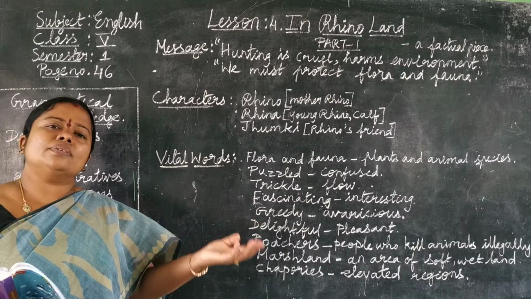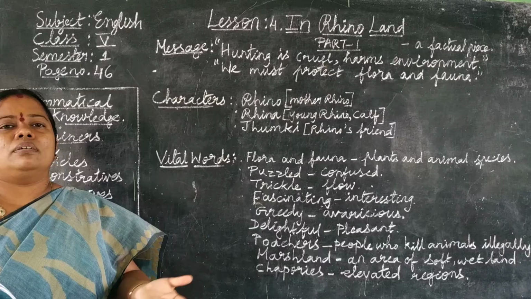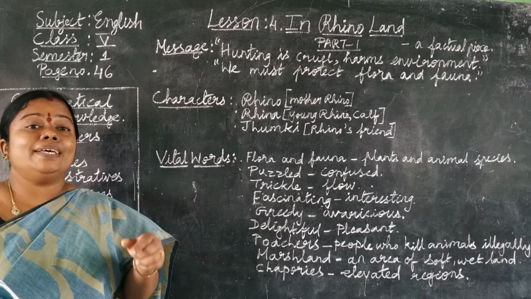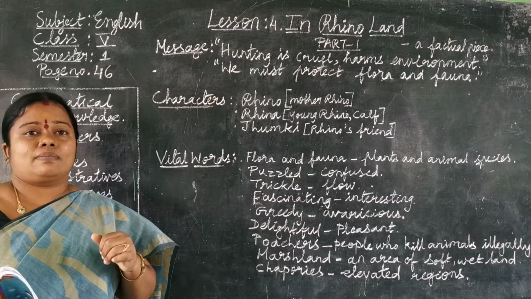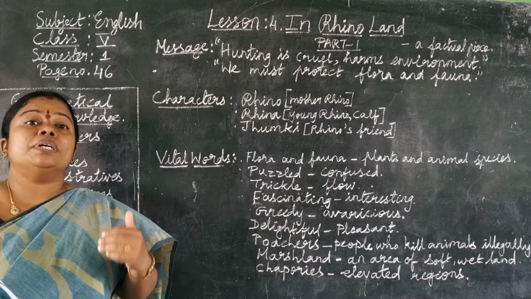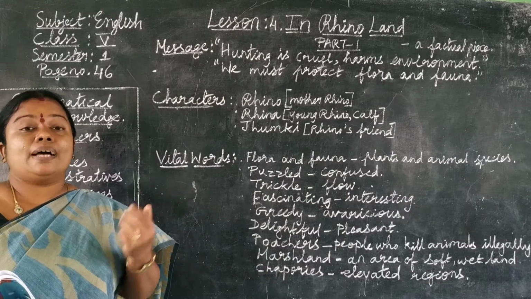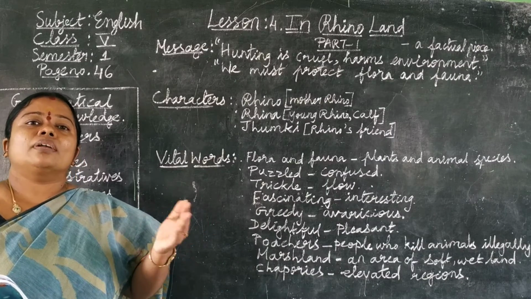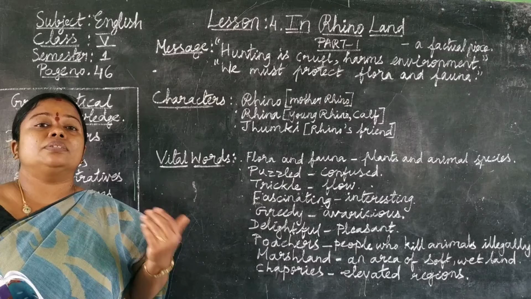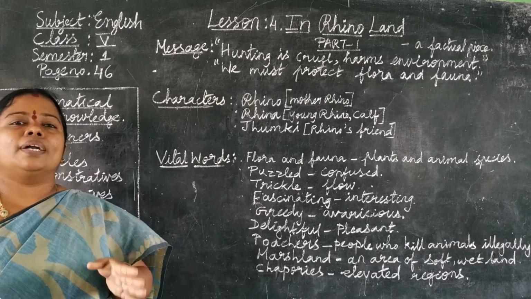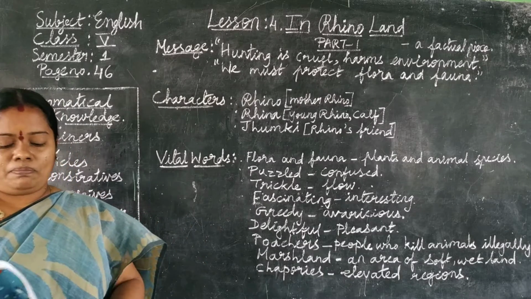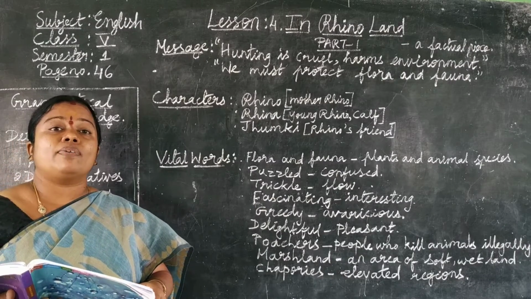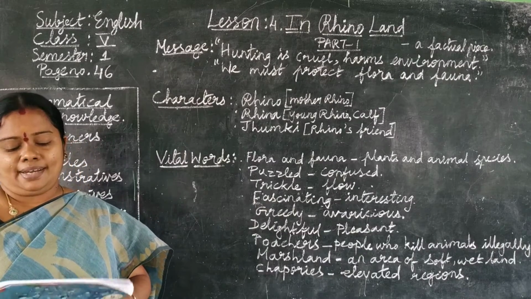Now, the greater one-horned rhinoceros is a mammal found mainly in northeast India. Why is the rhinoceros called a mammal, children? A mammal is an animal that doesn't lay eggs. It gives birth to babies. As humans give birth to babies, in a similar way, the rhinoceros also gives birth to babies. That's why it is called a mammal. And the one-horned rhinoceros is found in northeast India.